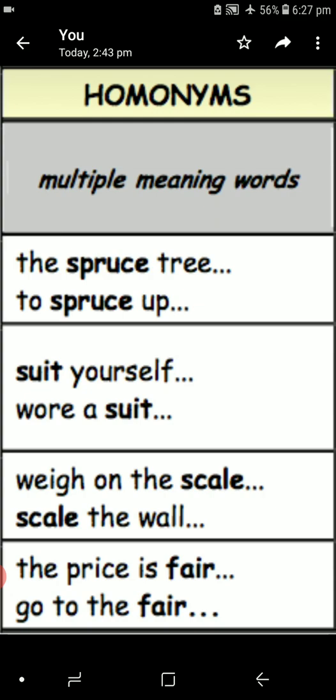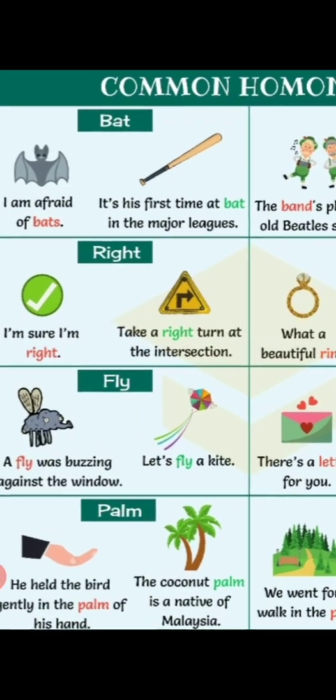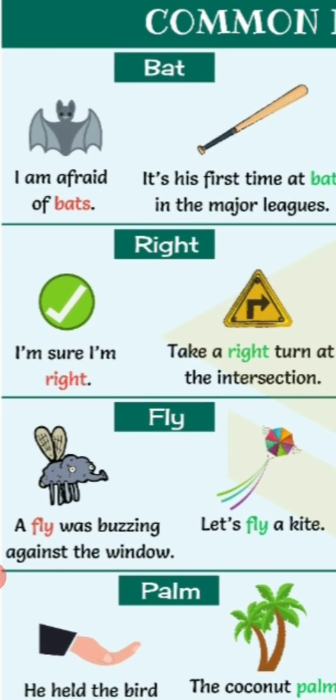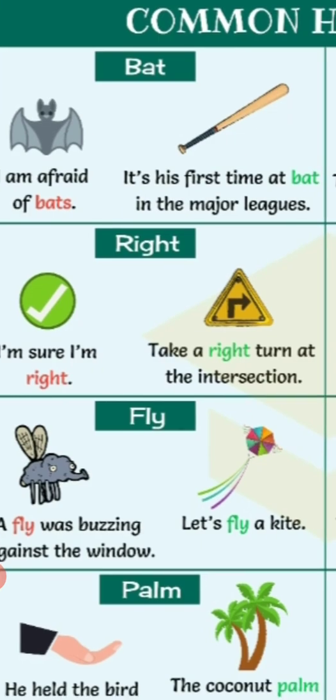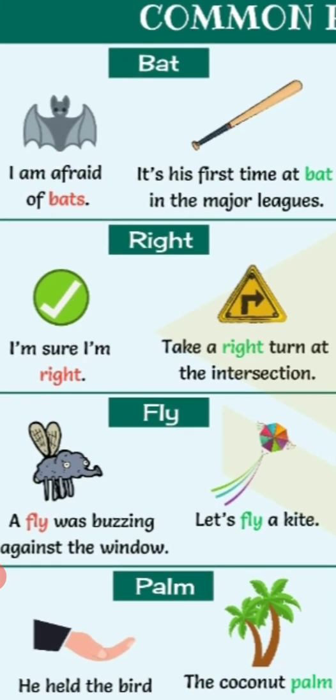They have the same spelling and similar sound, but different meaning. Commonly used homonyms are given here. I am afraid of bats. Here a picture is given. You can understand that the first bat is a mammal, a flying mammal.